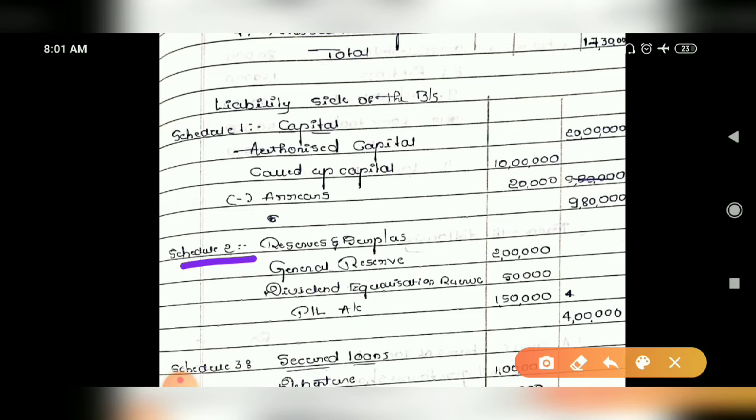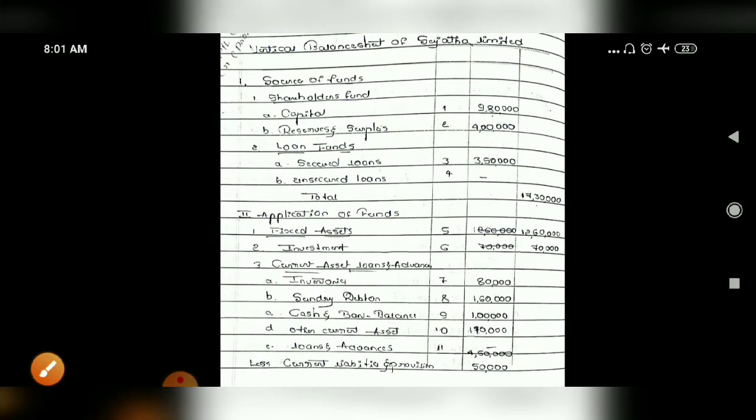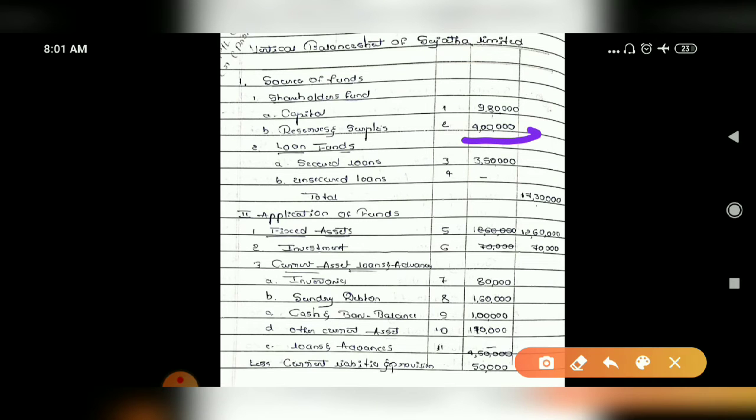Then schedule 2, reserves and surplus heading, isn't it? So check reserves and surplus. General reserves are there, dividend equalization reserves are there, and the P&L account credit balance was there, so it is also a reserve. So 3 reserves are there, that will be 4 lakh rupees. So take this 4 lakh rupees to your main format now.